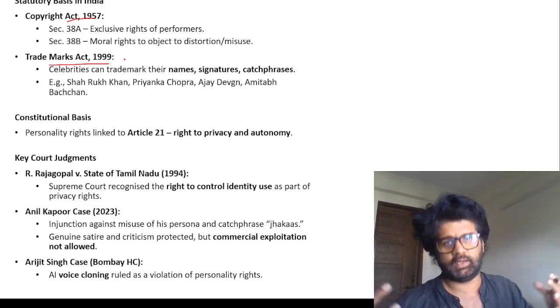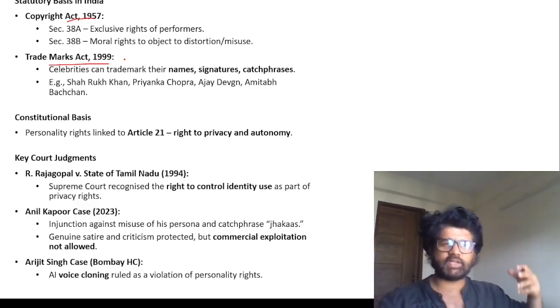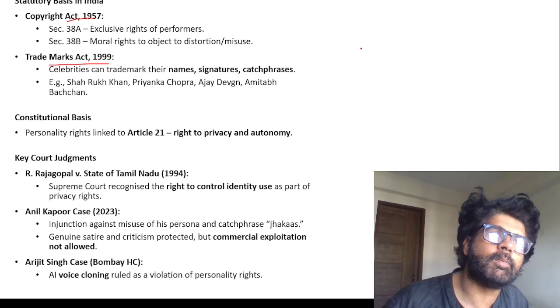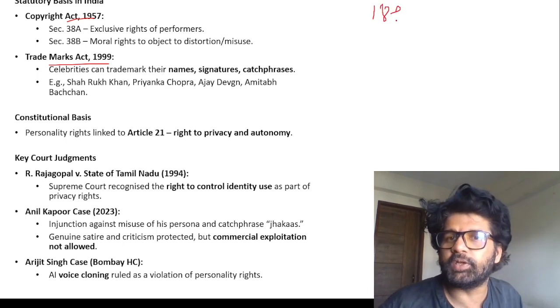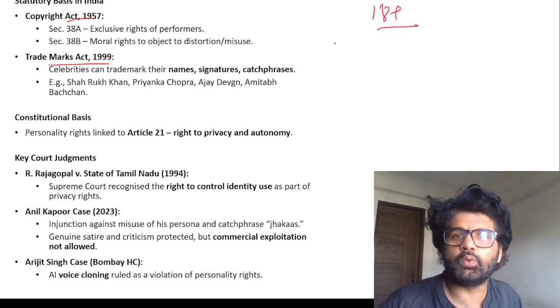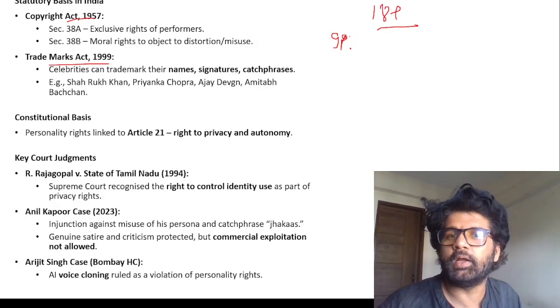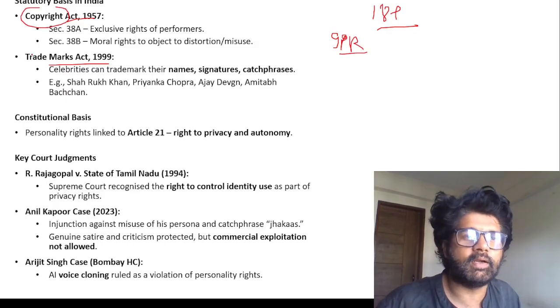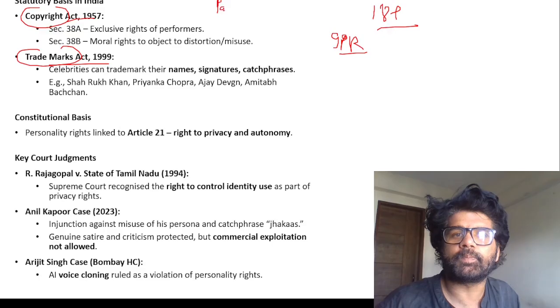So this article is a mixture of polity, governance, and even science and tech. In science and tech, when you become 18 plus and prepare for UPSC, in GS Mains Paper 3 you will read about intellectual property rights. There you will read about copyright, trademark, patent, GI tag. So there are different words.